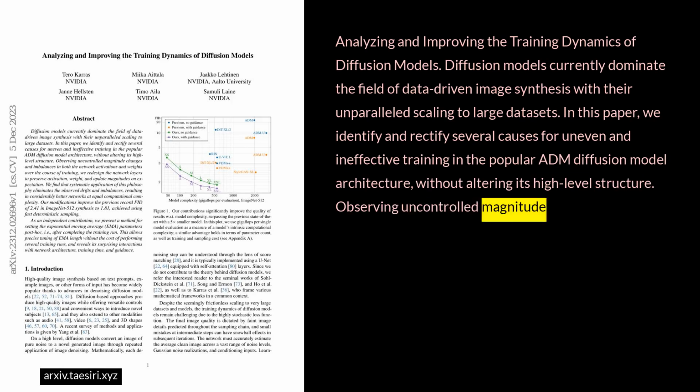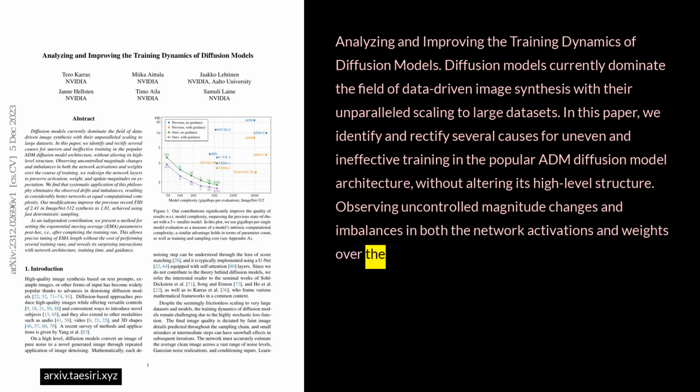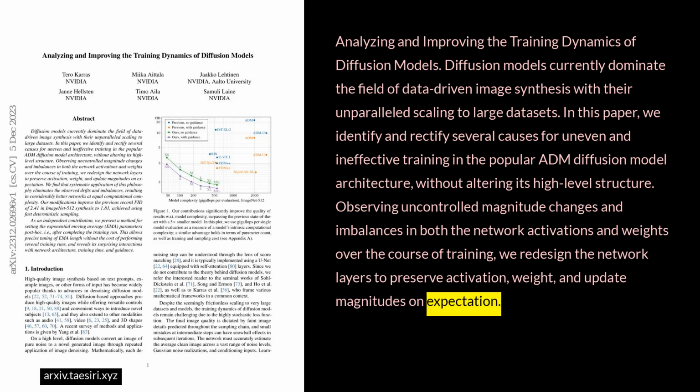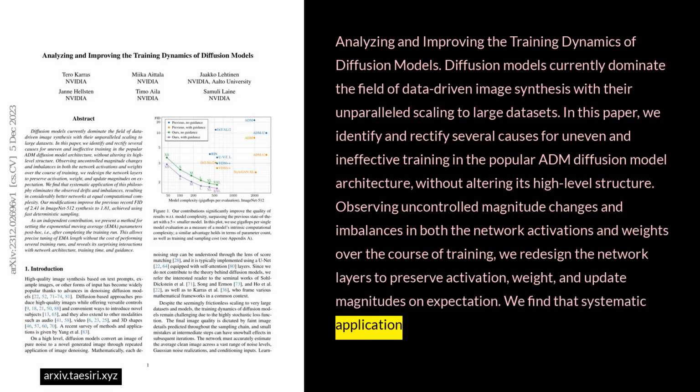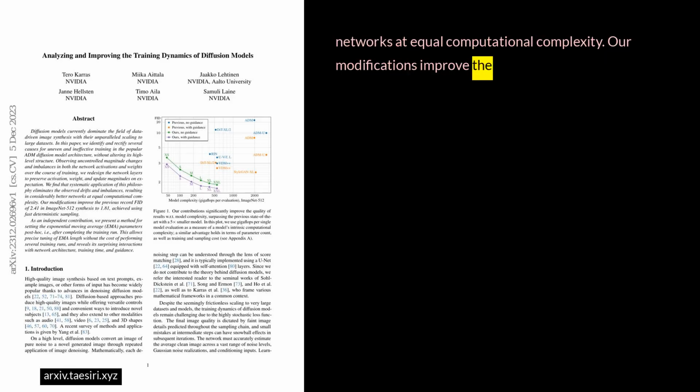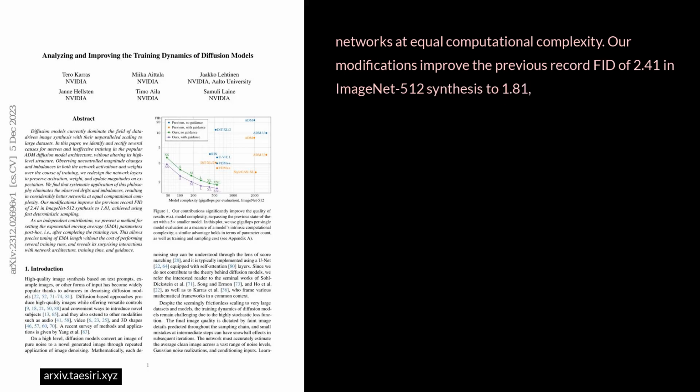Observing uncontrolled magnitude changes and imbalances in both the network activations and weights over the course of training, we redesign the network layers to preserve activation, weight, and update magnitudes on expectation. We find that systematic application of this philosophy eliminates the observed drifts and imbalances, resulting in considerably better networks at equal computational complexity. Our modifications improve the previous record FID of 2.41 in ImageNet 512 synthesis to 1.81, achieved using fast deterministic sampling.